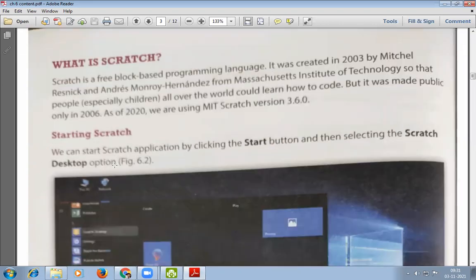Starting Scratch. How are we going to start the Scratch program? Before using Scratch, we should download Scratch and install it on our PC. You can easily search for Scratch programming language version 3.6.0, then download it from there. I will also send the download link for the Scratch software in your class group. You can download it from there also.